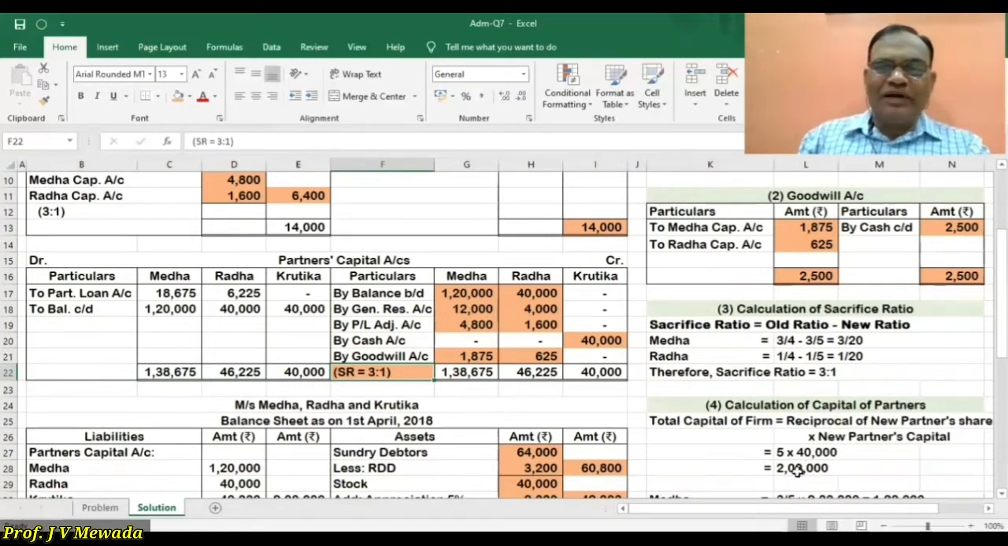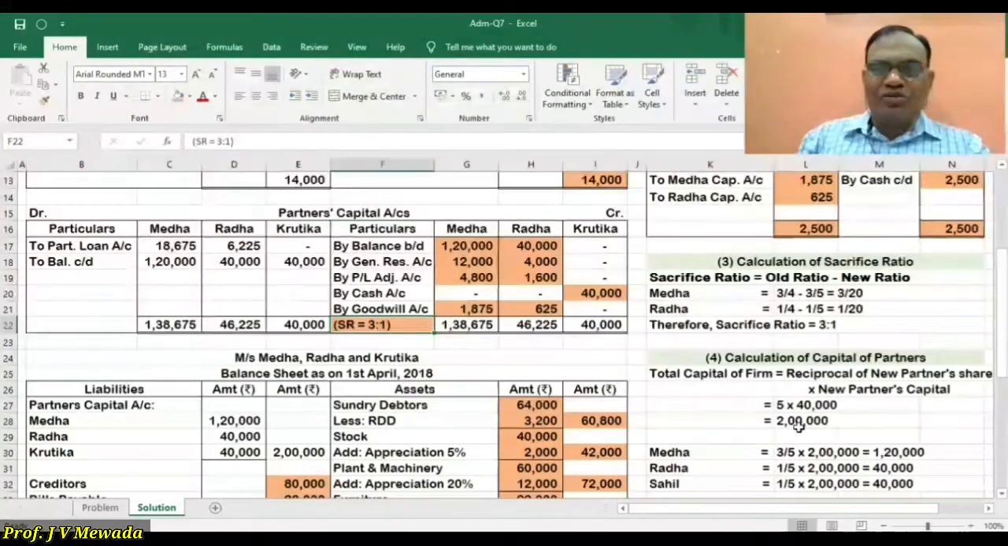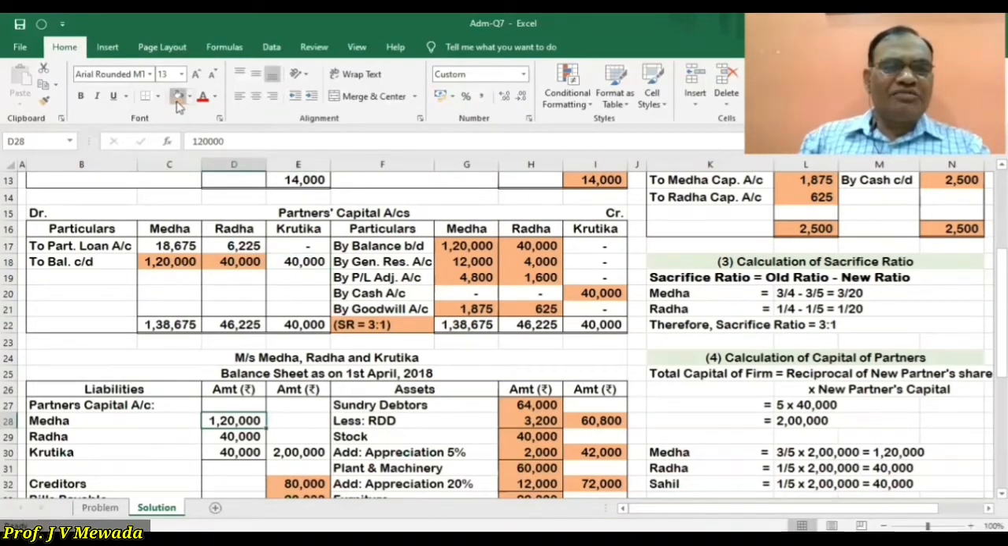And then calculation of capital of partners. Now the reciprocal of new partner is 5, because new partner Kritika is given 1/5 share. So 5 into 40,000 she brings. So the total capital is 2 lakh. So now the capital of the 3 partners, Medha, Radha and Sahil, is 1,20,000, 40,000, 40,000. So now the closing capital is 1,20,000, 40,000 and 40,000. So the total is 2 lakh.